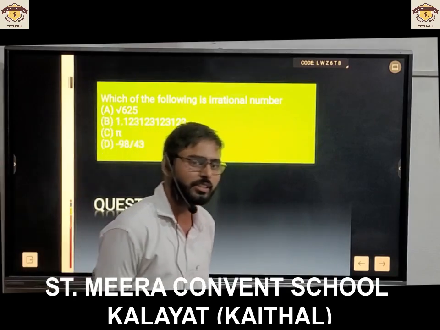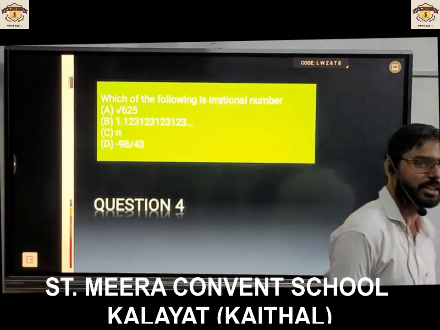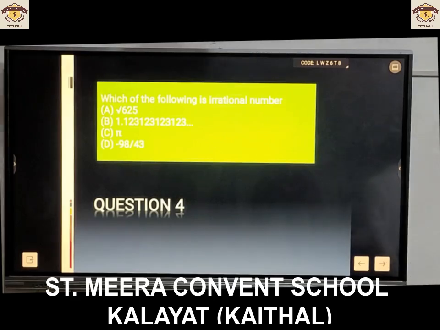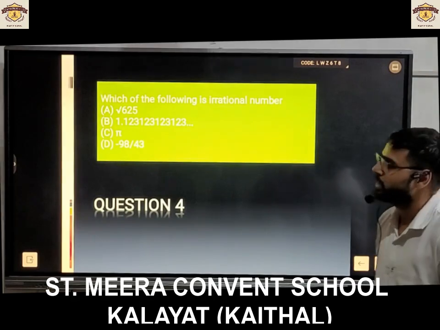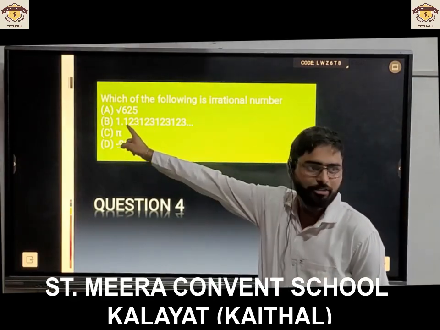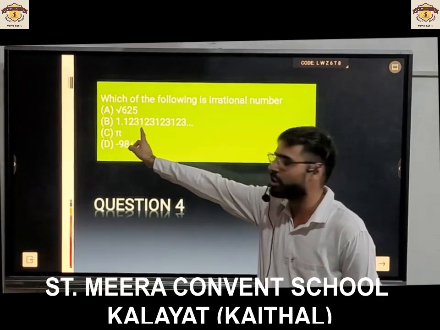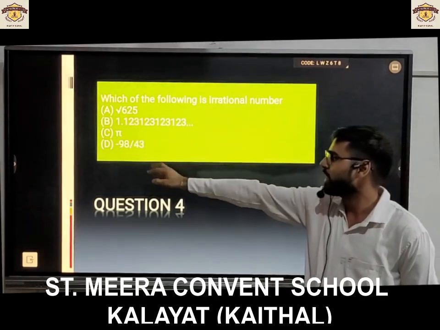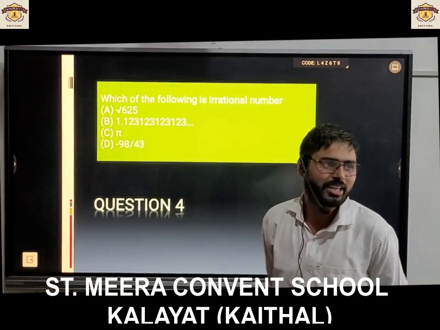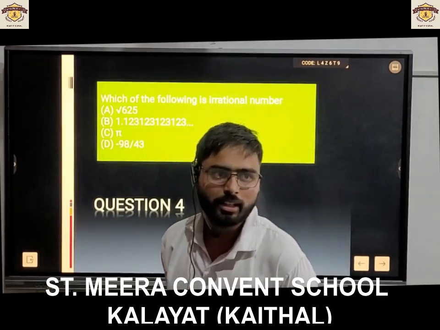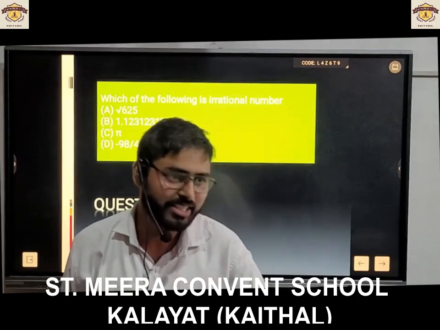Answer after discussing. You have 1 minute to answer it. It is under root 625. It is 1.123, 123, 123. It is pi and it is -98 by 43. Hurry up. You have just 10 seconds.